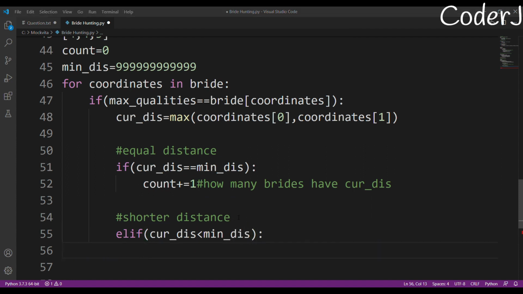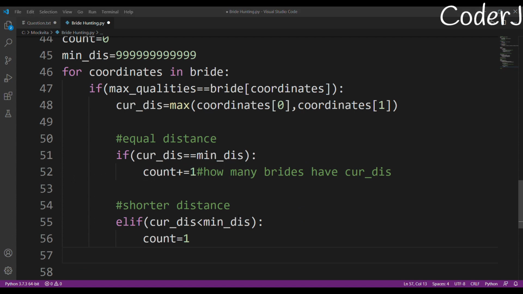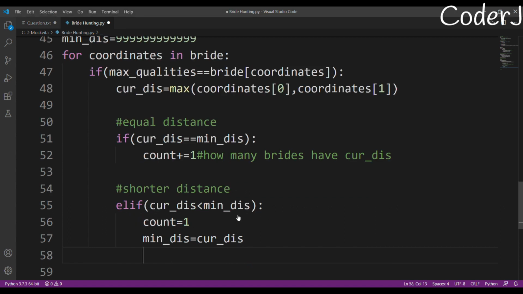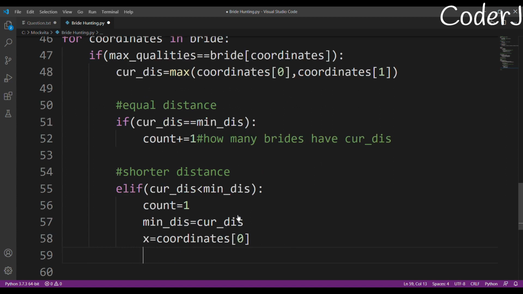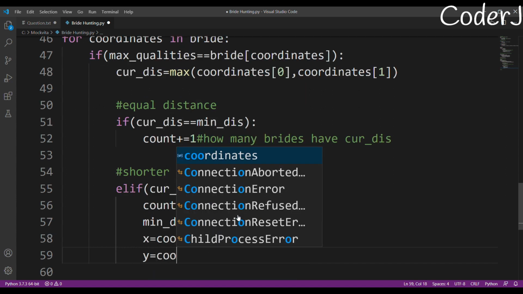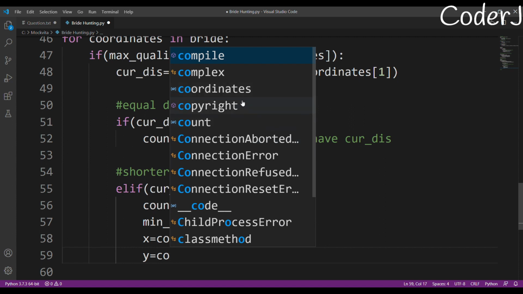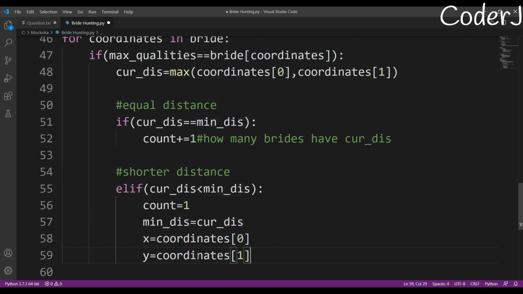Then my count will become 1, my minimum distance will become the current distance, and I'll store the x and y coordinates: x will become coordinates of 0, y will become coordinates of 1. This line will change every time we encounter a shorter distance.